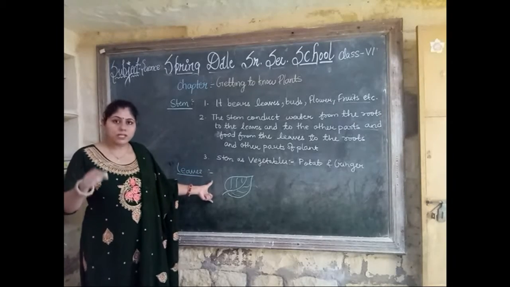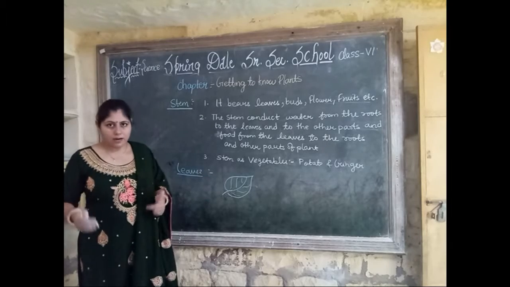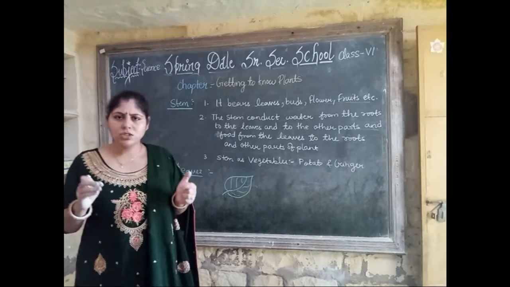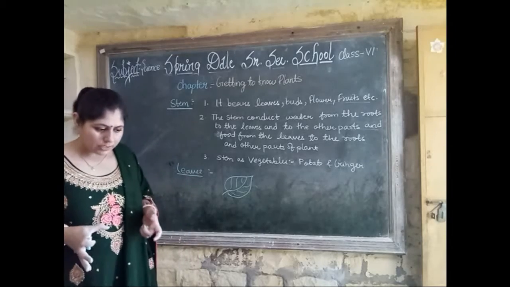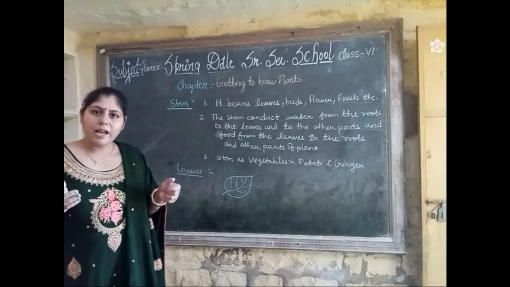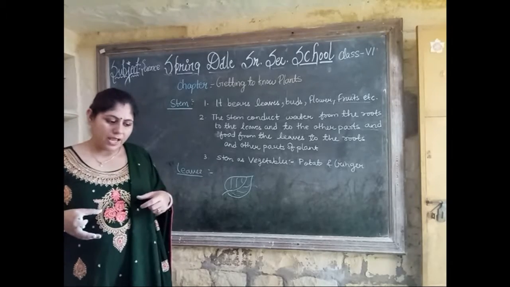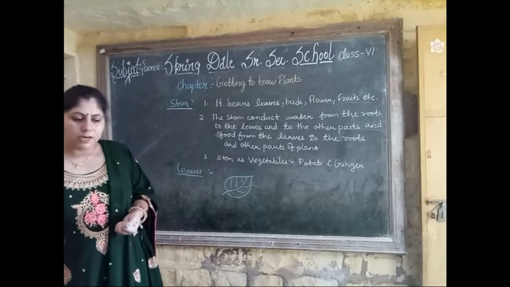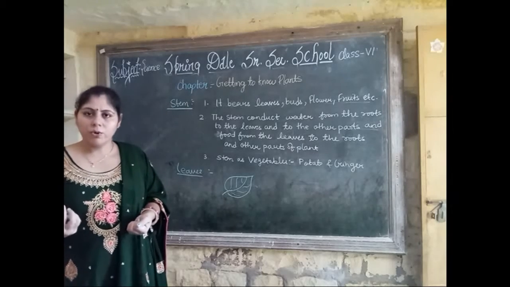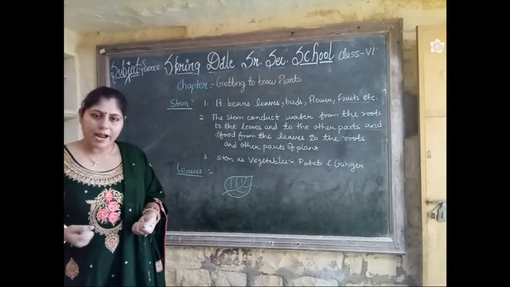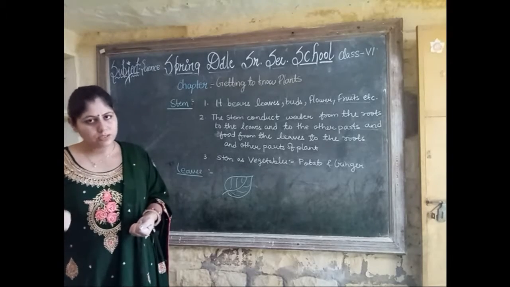Because of this, they are green in color. The leaf is the most important part of the plant. Leaves have different shapes and sizes. The functions of leaf are transpiration, which means sweating of the plant, and second, photosynthesis.